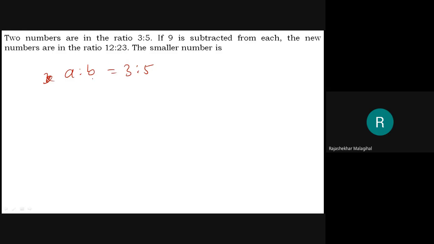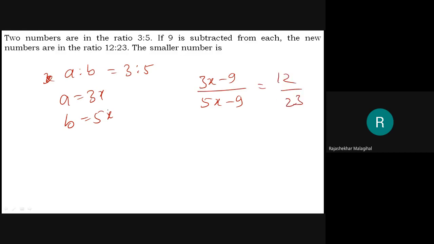Then if this is the ratio given, A equals 3x, then B equals 5x. In the second statement, they said 9 is subtracted from each. Means 3x minus 9 and 5x minus 9. Then the ratio becomes 12 is to 23. Over. In this equation, find the x value.